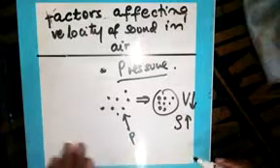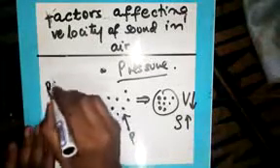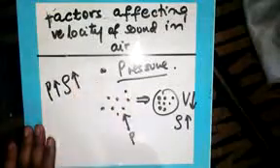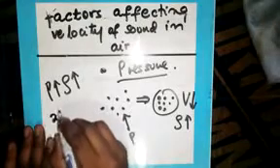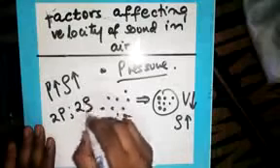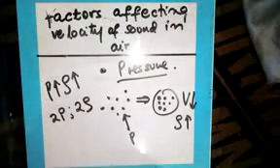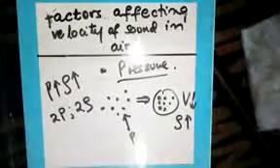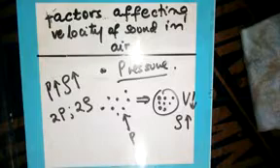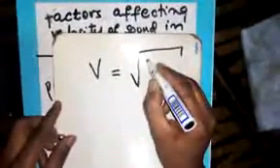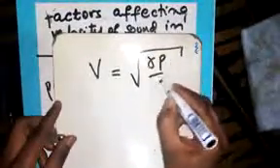Now, what does it mean? When pressure increases, density increases. When pressure is doubled, density is also doubled. Now let us go back to our equation. Our equation says V is nothing but the square root of gamma P over density.